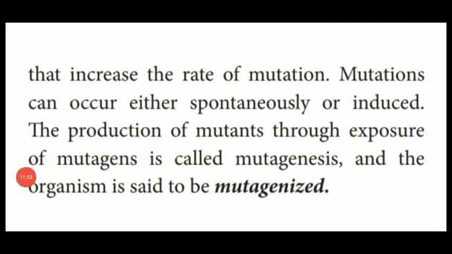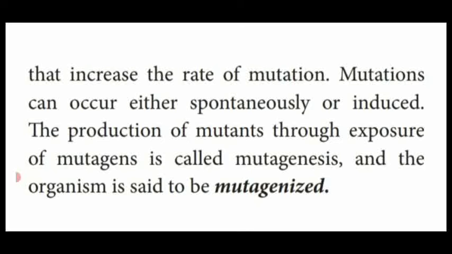So dear students, in this paragraph, there are 2 one-mark questions and 1 two-mark question. The 2 mark question is, what is mutagen? Agents which are responsible for mutation are known as mutagens, which increase the rate of mutational process. Another one, this mutation occurs in two forms.